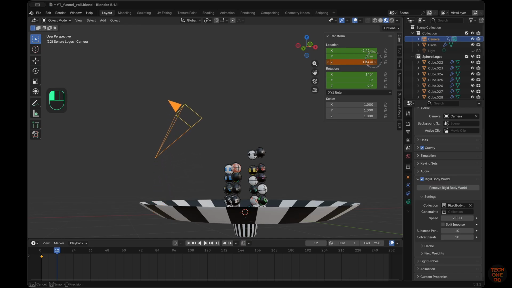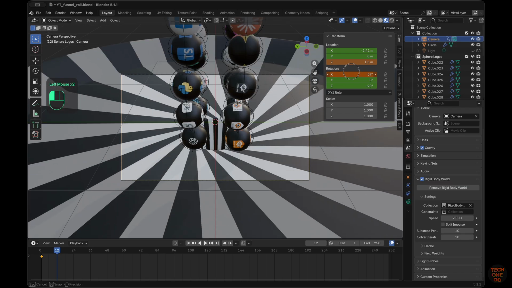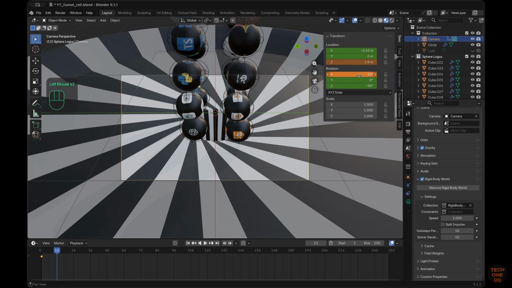Adjust the location on z-axis and rotation on x-axis as shown. Then add keyframes on location and rotation by pressing I key.